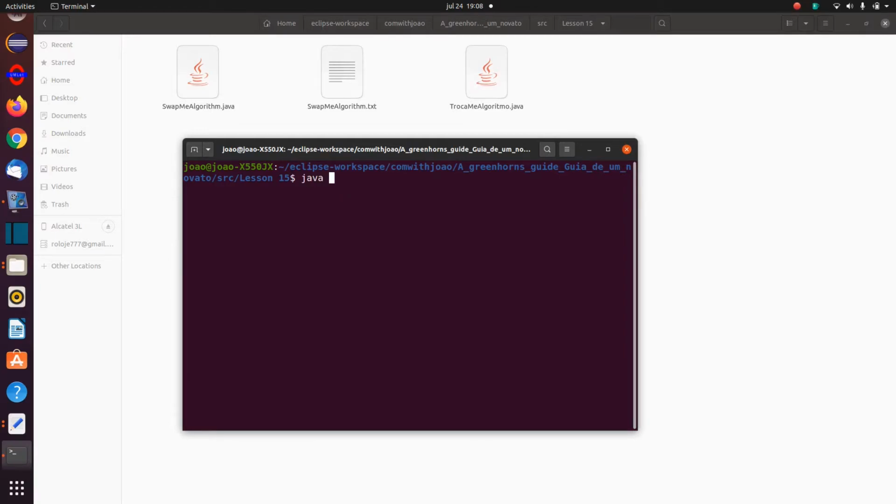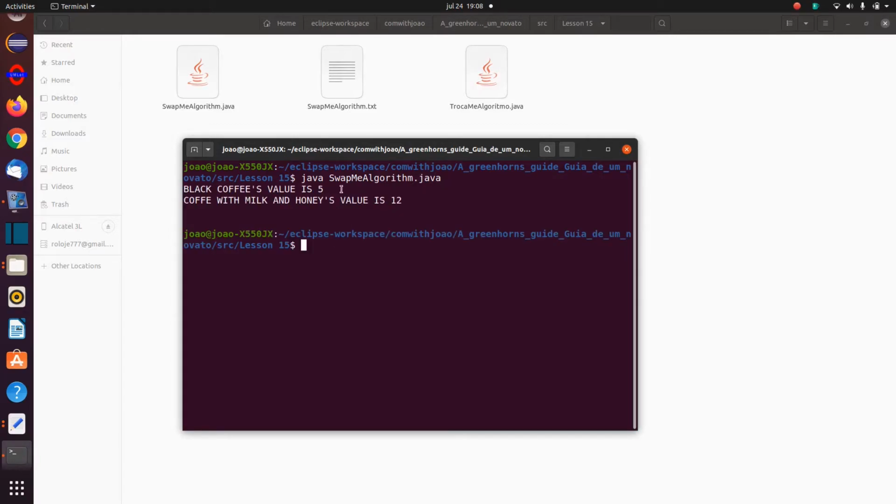So java and the same name, so it's swap me algorithm .java, and if we spelled it right, as you can see, the black coffee's value is 5, and coffee with milk and honey value is 6.